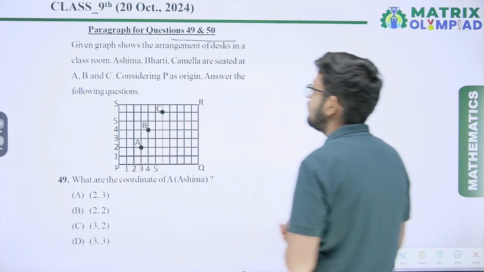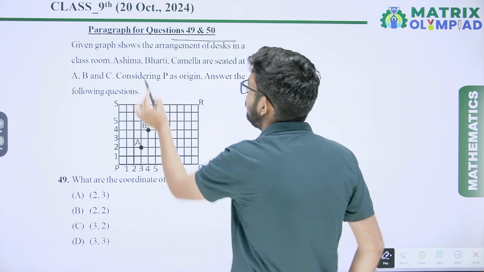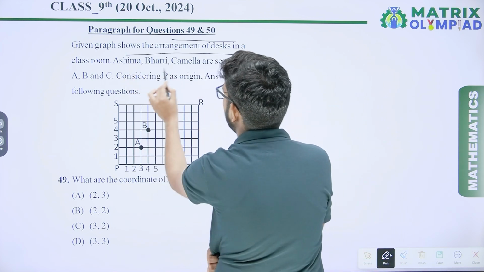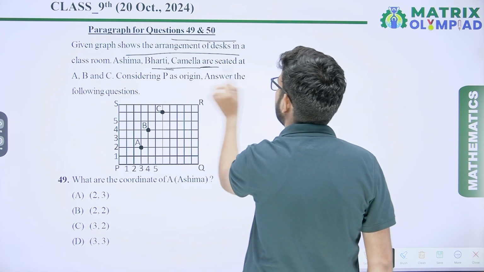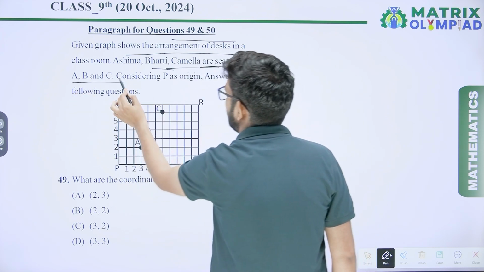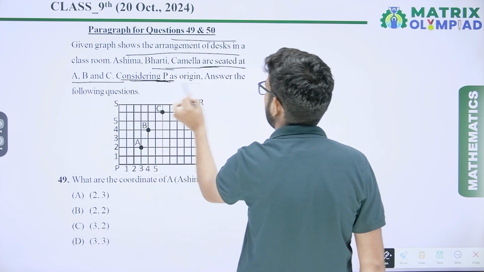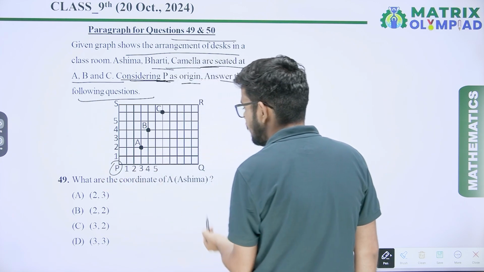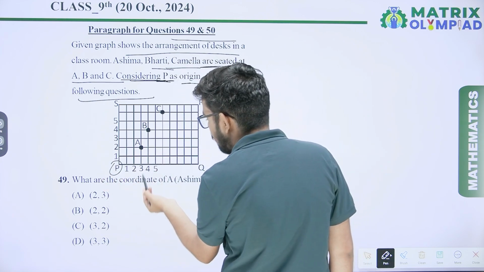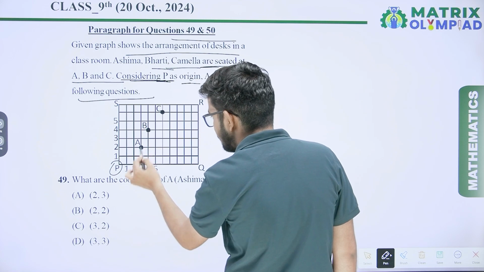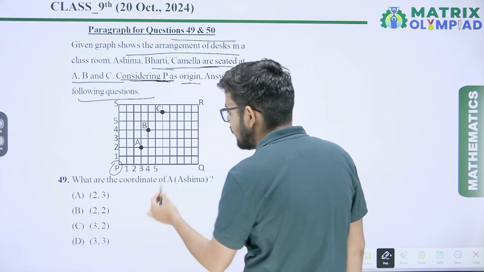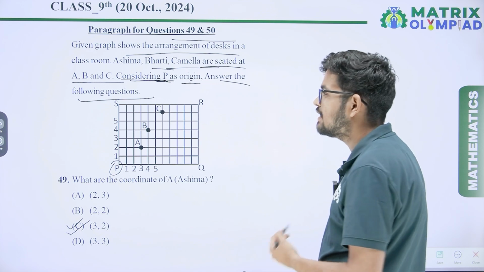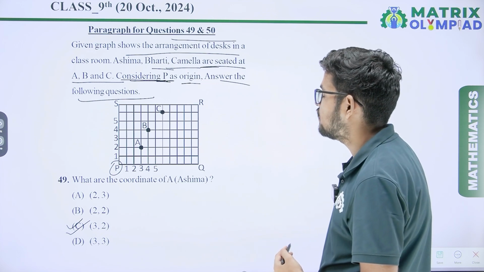Paragraph for question number 49 and 50. The given graph shows the arrangement of the desks in the classroom. Ashima, Bharti, Camilla are seated at A, B, C. Considering P as origin, answer the following questions. If P is origin, what are the coordinates of Ashima, A? So the coordinate of Ashima is 3 on the x-axis and 2 on the y-axis, that is 3, 2. Option C will be the correct answer.